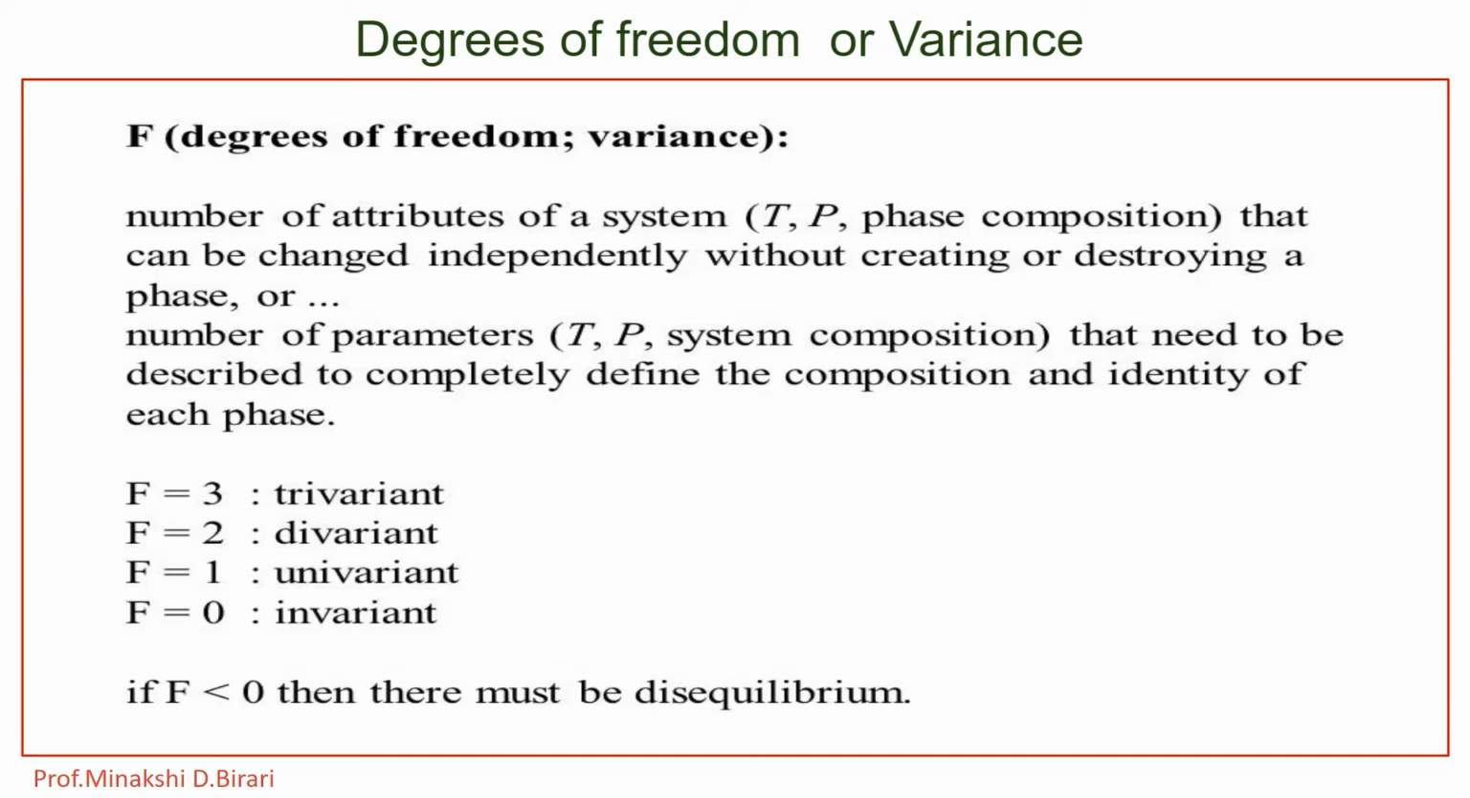In a chemically reactive system, the number of components, that is C, can be calculated by C is equal to N minus E, where capital N is the number of chemical species, and E is the number of independent equations relating the concentrations of the N species. So from that we can calculate the number of components of the system.